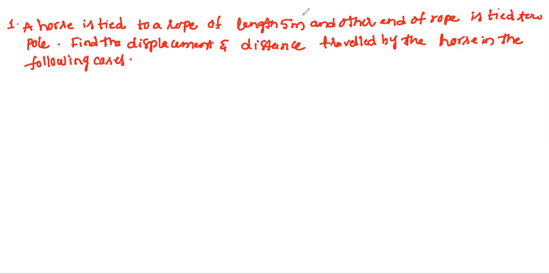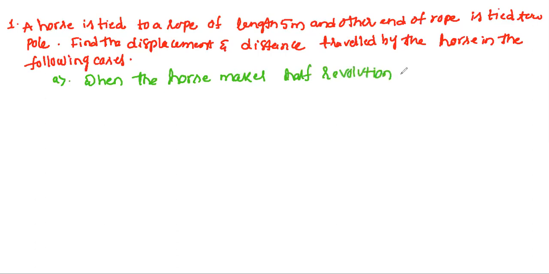The first case is when the horse makes half a revolution along a circular path. So pause the video and try to find the solution.